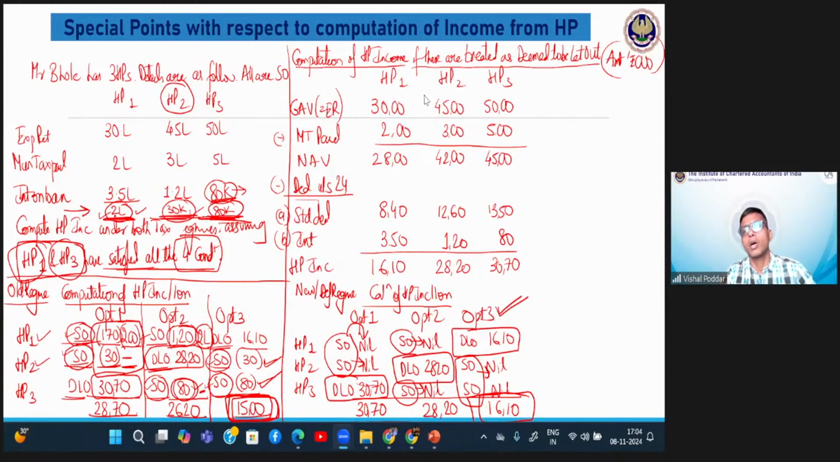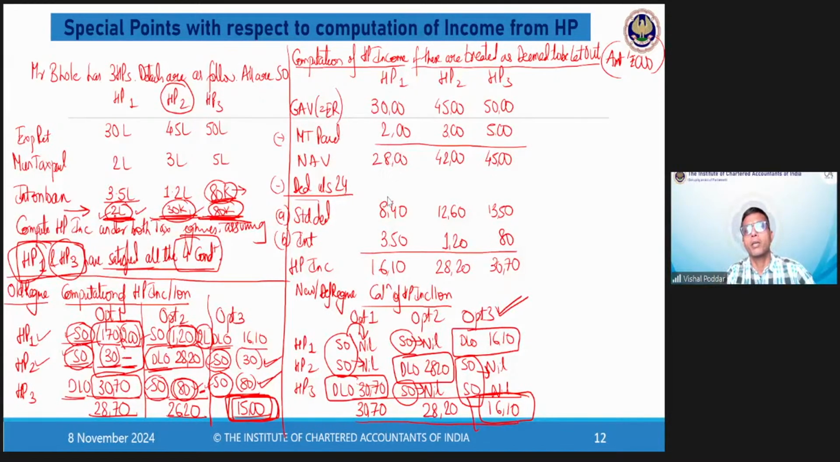Manvi is asking me, sir, how you get standard deduction? But a standard deduction is 30% of NAV. आपका जो भी इधर NAV आया ना, इसका 30% निकालिए। That is standard deduction. Yes beta Hardik, please go ahead. I hope everybody understood this.